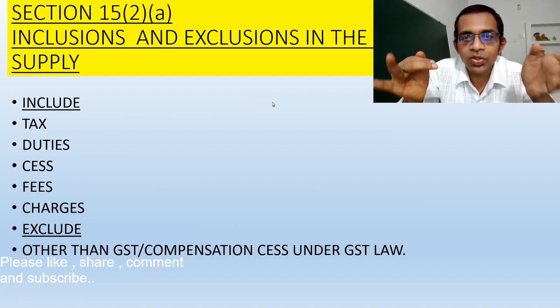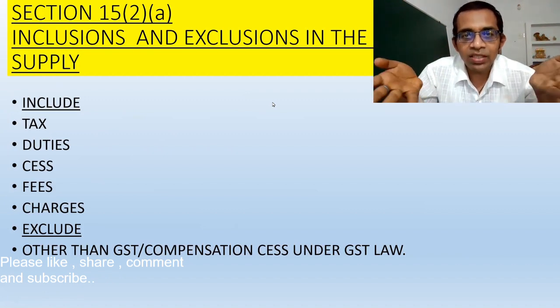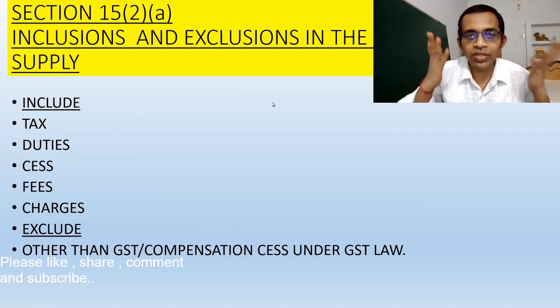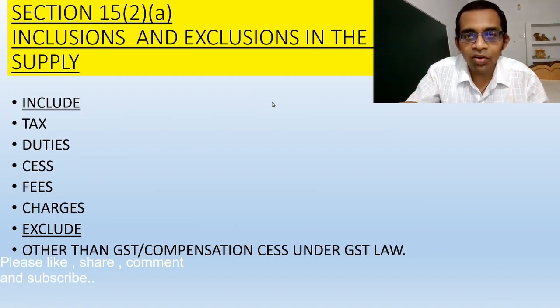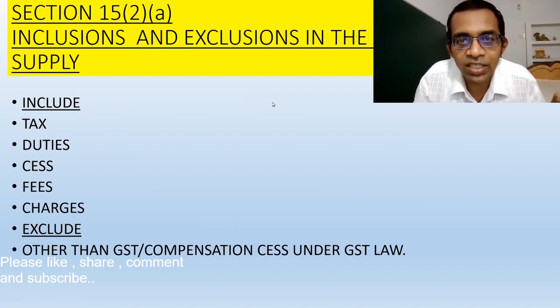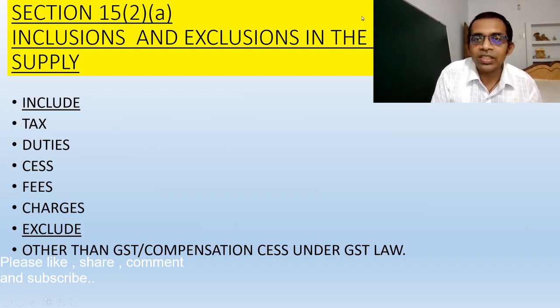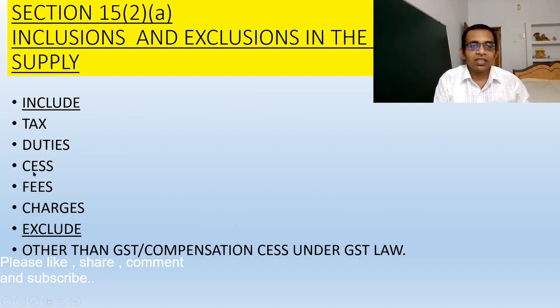are already included in that value. But GST is not included, because we are going to calculate such value for the determination of GST only. How can we include the GST in it? Are you able to understand? So GST will not be included in the transaction value, and we will include all taxes, duties, cess, fees, charges.